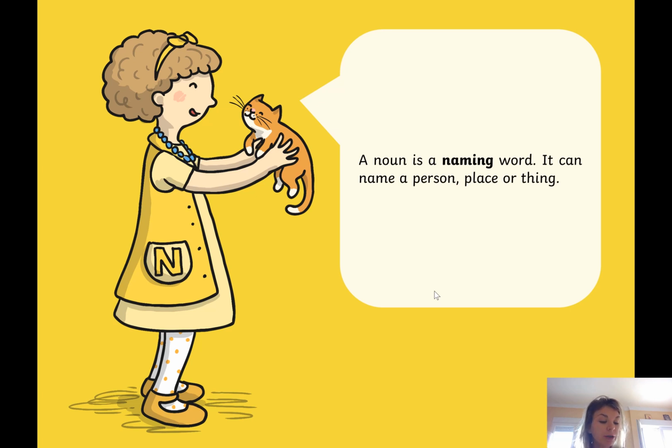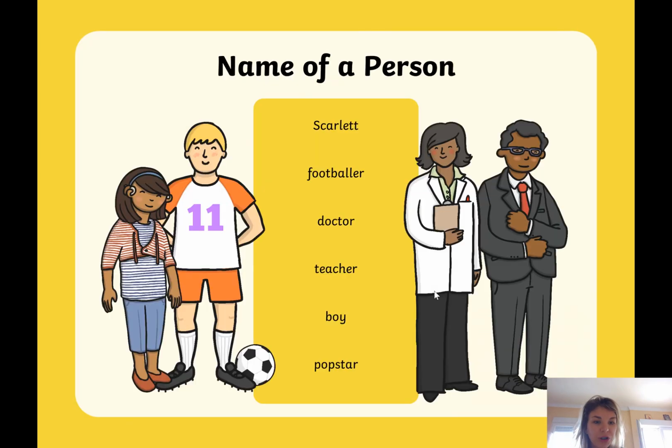Now, as I said before on the Google Meet, that thing could be a book, a pencil, a dog, a bird, a tiger, a monkey, the kitchen, the water bottle, a tree, a flower, anything that is an object. So here are some examples, names of people. When it's more than one, it is people, but the title at the top says the name of because it's talking about one person. So we have Scarlett, footballer, doctor, teacher, boy, and pop star.